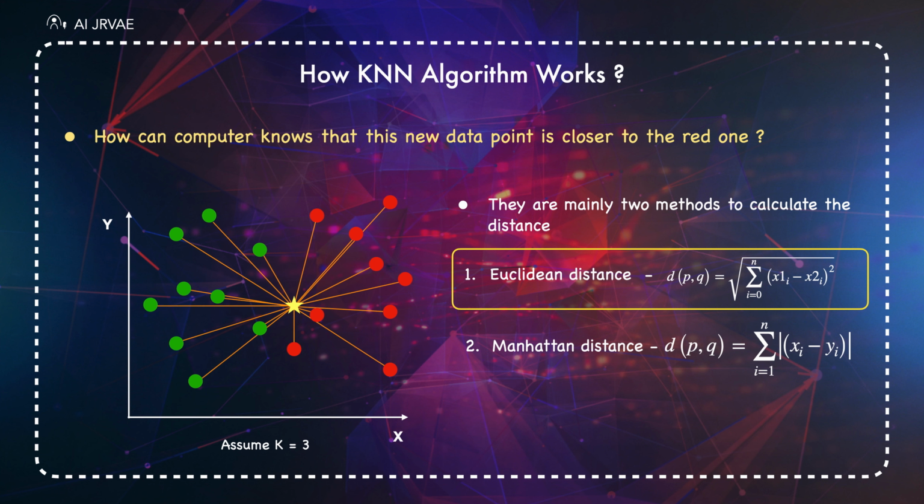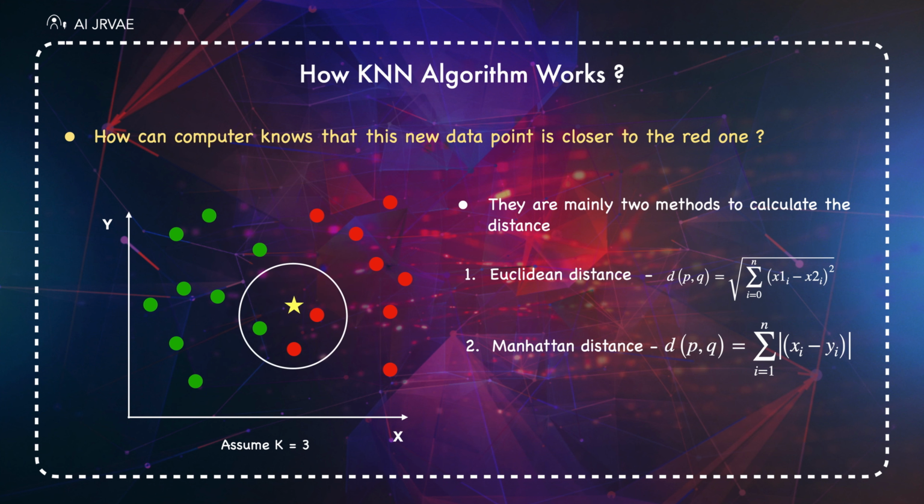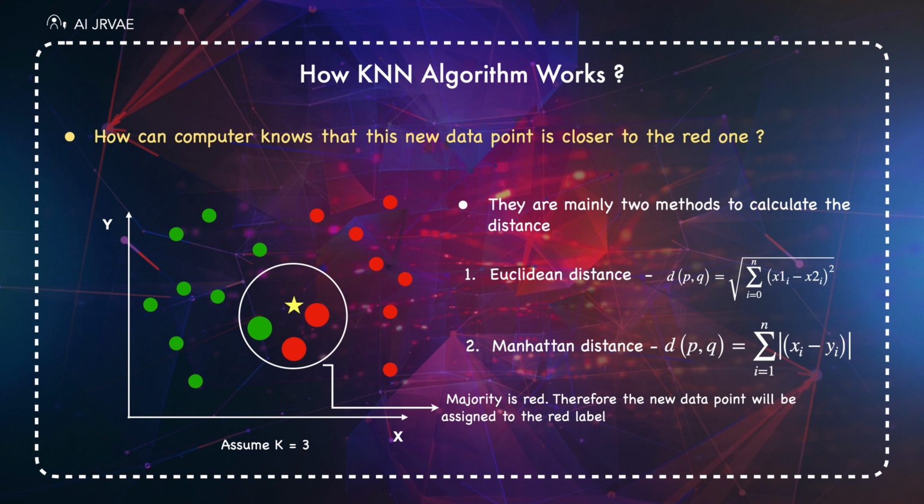After calculating all the distances, as we take the value of k equals 3, we need to identify the top 3 points which are closer to this new data point. These are the points closer to the new data point. Now, based on the frequent class of these points, we need to assign the class. Among those 3, 2 of them lie in the red class. Hence, the new data point will also be assigned to the red class. In this way, the KNN algorithm predicts the class of a new test point.